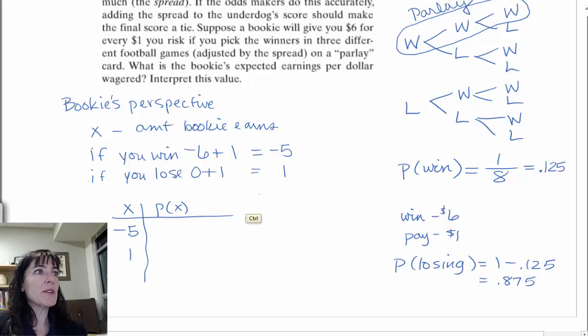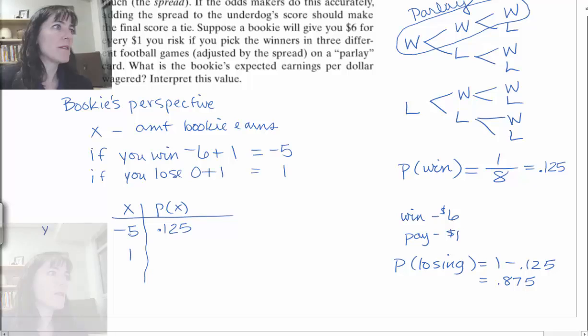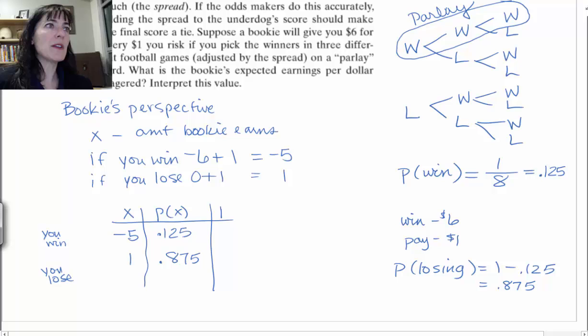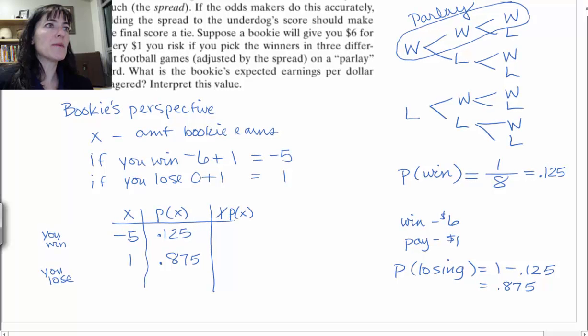The probability of him losing $5, that's if you win, so that probability is pretty small, 0.125. And down here is the you lose, and remember, that had the higher probability, 0.875.